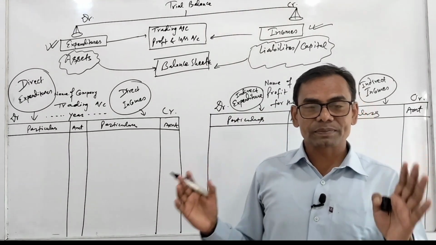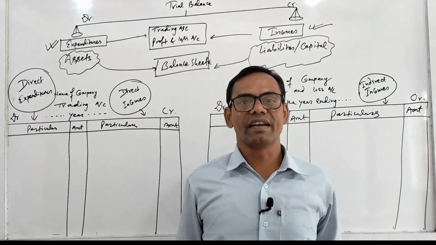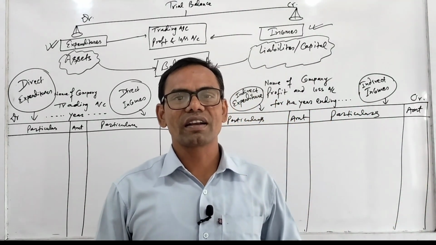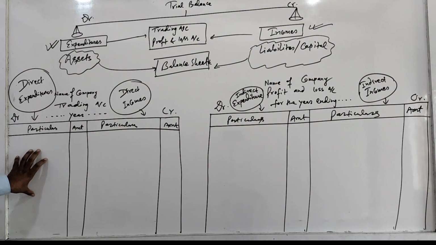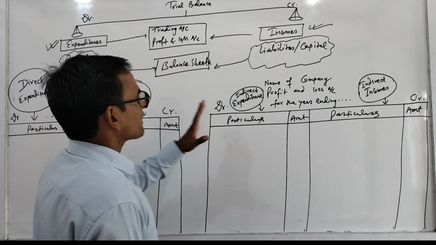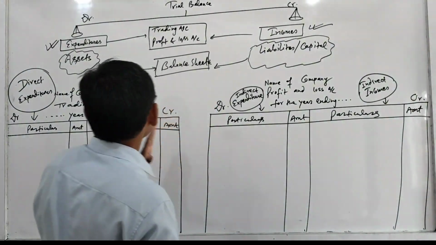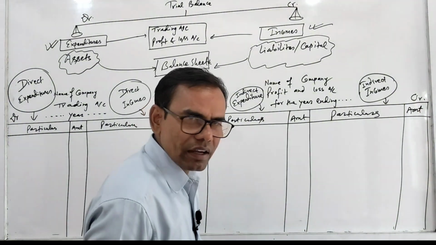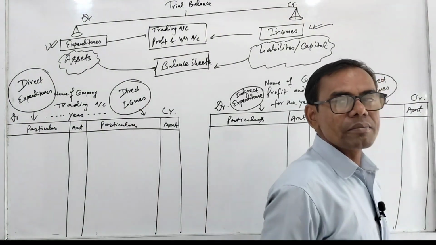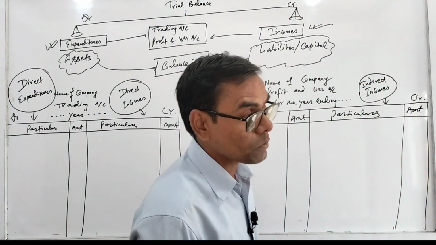Clear? Expenditures are divided, incomes are divided. Direct expenditure on the debit side of the trading account, indirect on the debit side of the PL account. Direct incomes on the credit side of the trading account, indirect income in the profit and loss account.